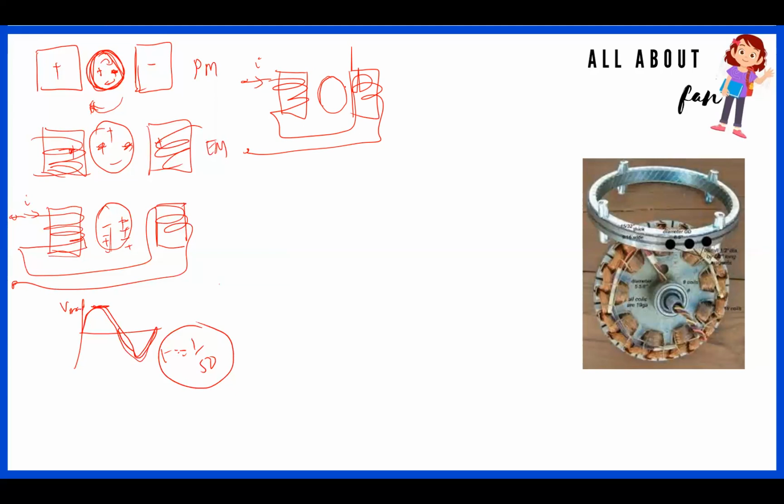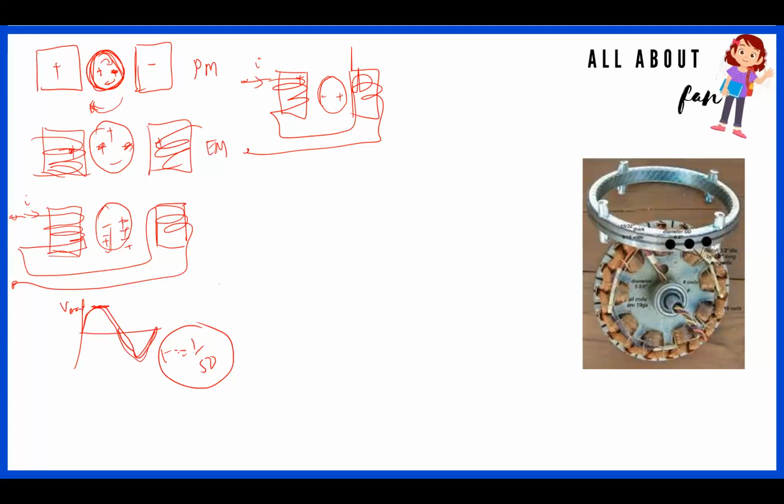Right, iron piece here. So the moment it becomes positive here and negative here, at that position it is, for example, negative, positive here. So this is positive, this is negative here. During the negative cycle, this will become positive.